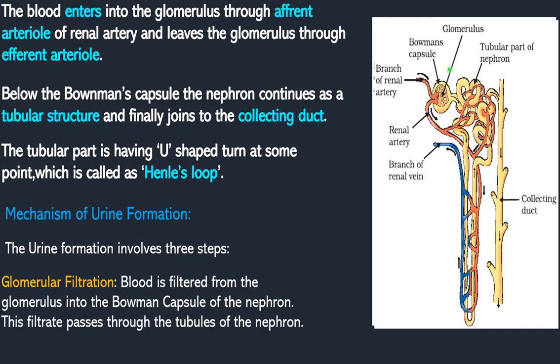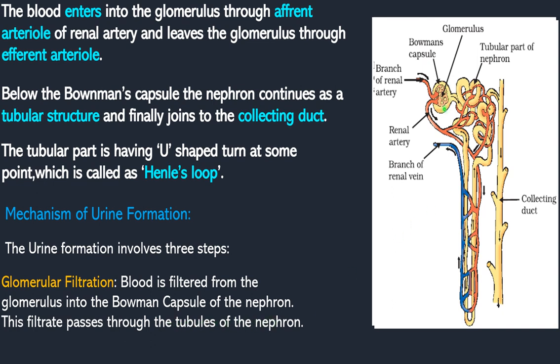So these are the glomerulus. These are bunch-like capillaries which are present inside the Bowman capsule. They will play a vital role in the glomerular filtration, hence the name glomerular filtration. Blood is filtered from the glomerulus into the Bowman's capsule of the nephron with high pressure. This filtrate passes through the tubule of the nephron.